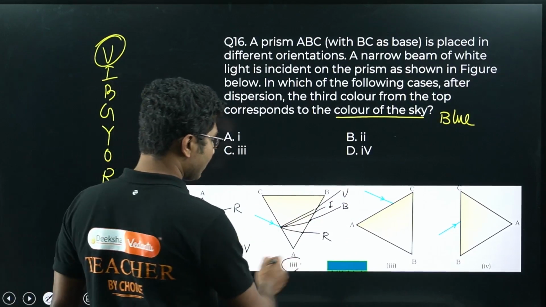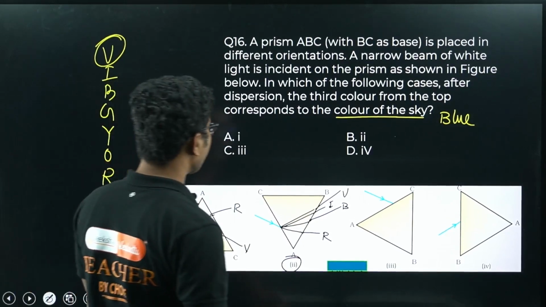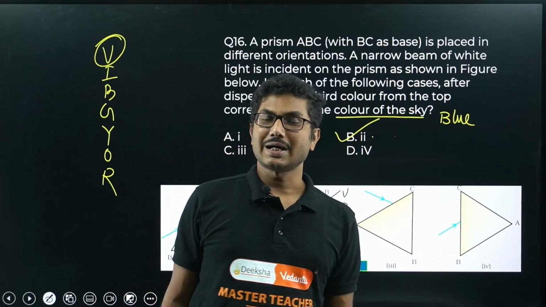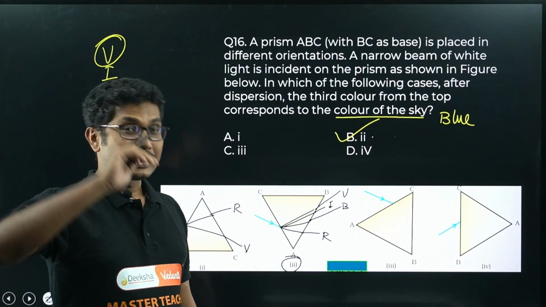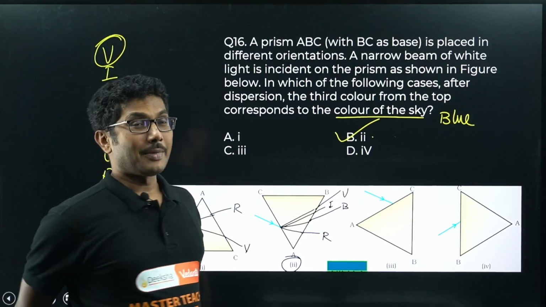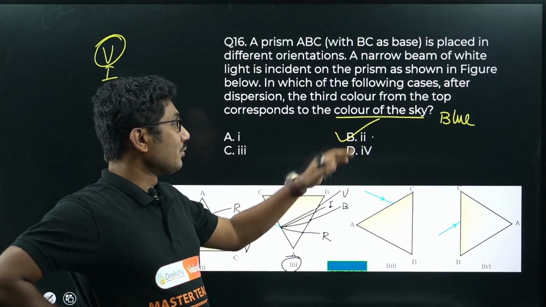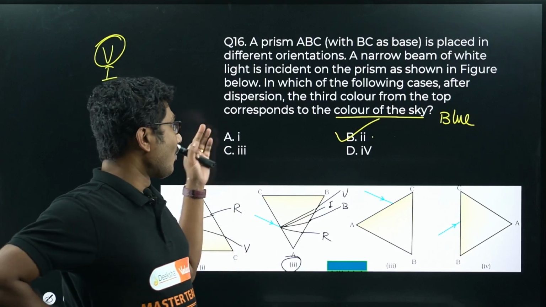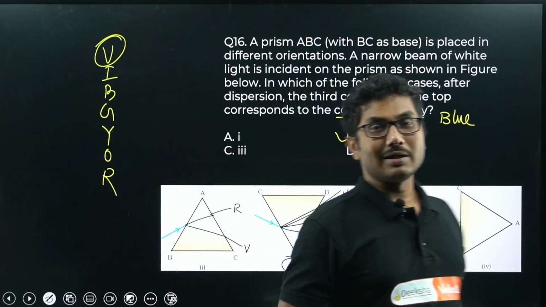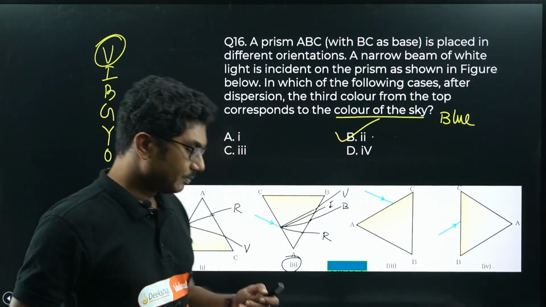So correct answer for this question is point number 2. Point number 2 is where? Point number 2 is given at option B. So option B is the correct answer. But while answering such image based questions, you have to be careful. Sometimes they might even change the order of the numbers. Instead of giving it 1, 2, 3, 4, they will give you 1, 4, 3, 2. So you have to be careful, don't answer blindly, check the option once before you mark them, right?